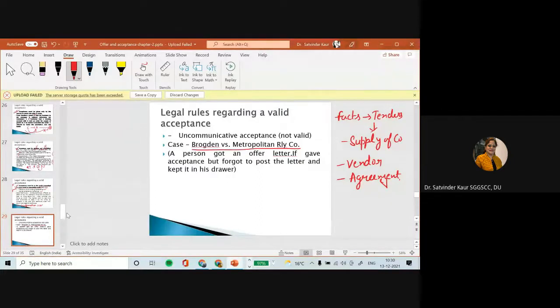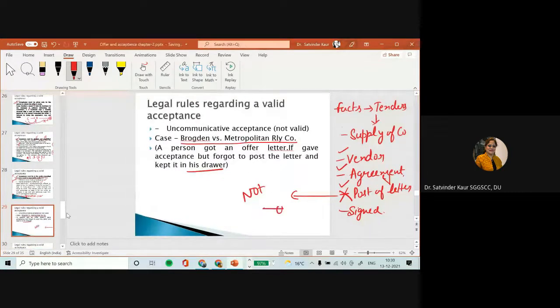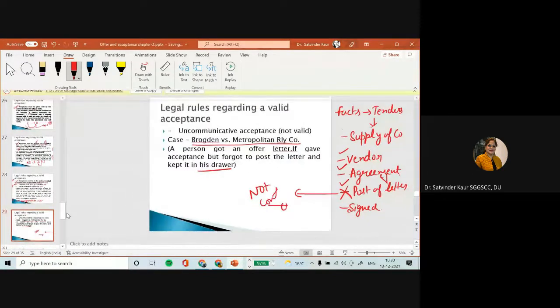But the manager forgot to post the letter of acceptance, and this particular letter remained in his drawer. So in that case, even though they have given the acceptance, the vendor is selected, and the agreement has been duly signed, it has not been posted, it has not been communicated, it will not result into a valid acceptance.